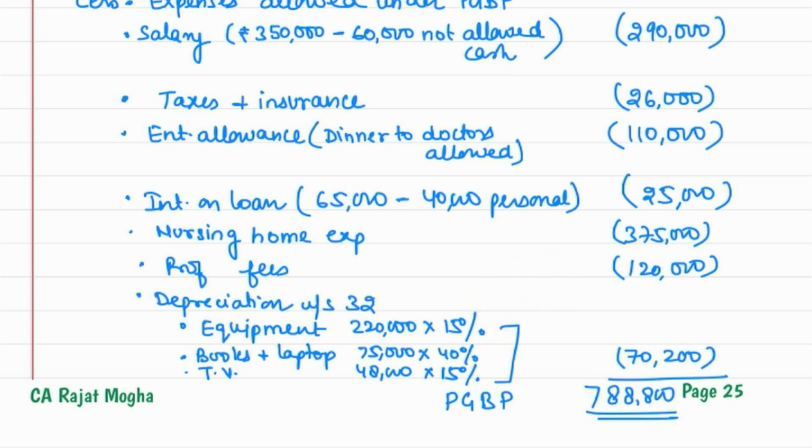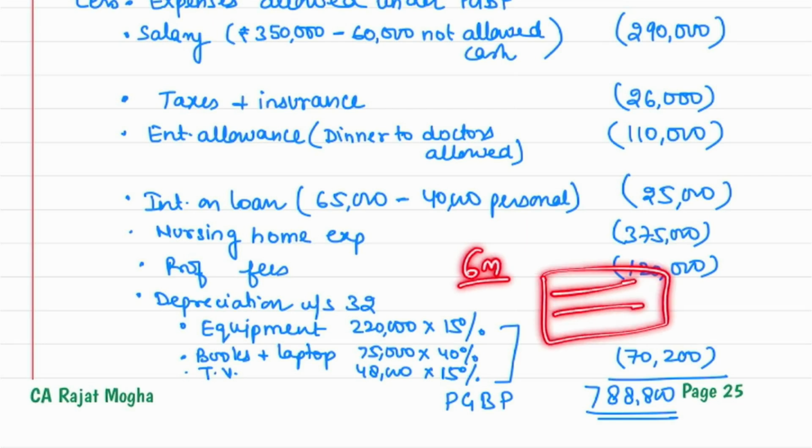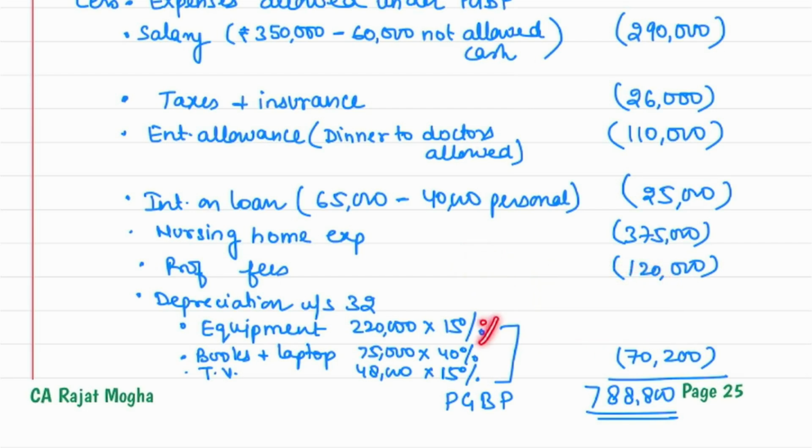Yes, I do agree. If the question would have been just for depreciation, let's say there is a question of 6 marks and which is related to only depreciation, then you can show that format. In that particular case, that format is necessary. But here, this format was not at all necessary. You can easily show it in this manner, right? This is 100% fine. Examiner will give you full marks.